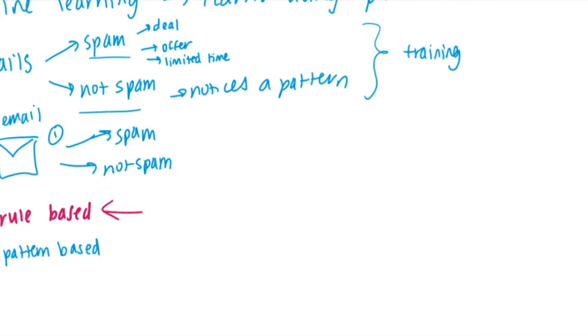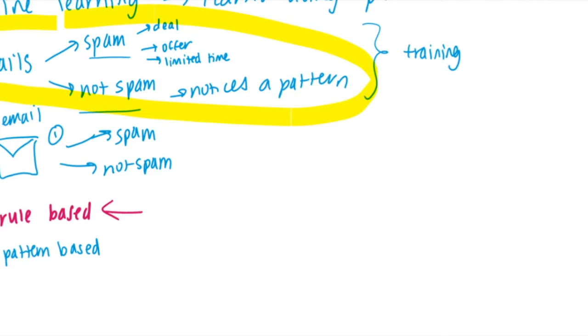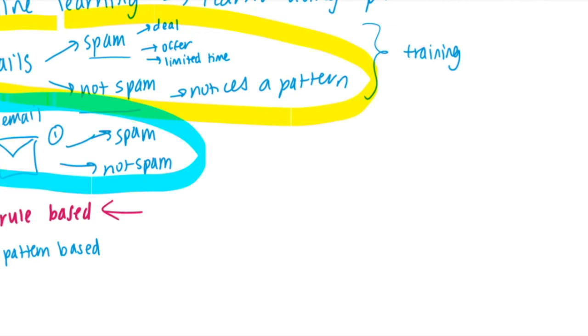ML, on the other hand, is pattern-based. You have to tell it exactly what to learn, but you don't have to tell it exactly what to do. So you don't say, if this happens, then do that. If this happens, then do that. It will use what it has learned from the training examples, and it will apply it to examples it has never seen before, like these examples.